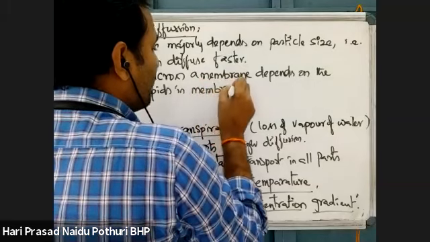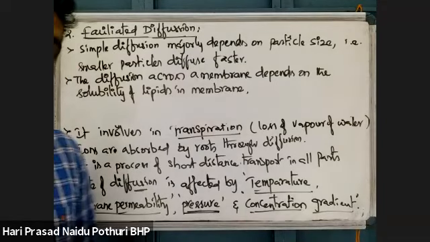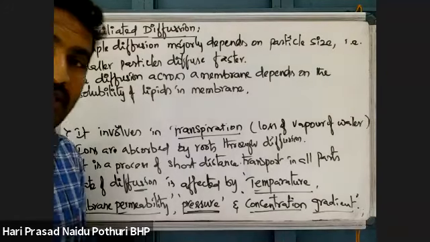What is the membrane composition? The membrane is made up of what? Lipids are there, carbohydrates are there, proteins are also there. Proteins are present more. Lipids and carbohydrates are also present. Around 40% lipids are present in a membrane.